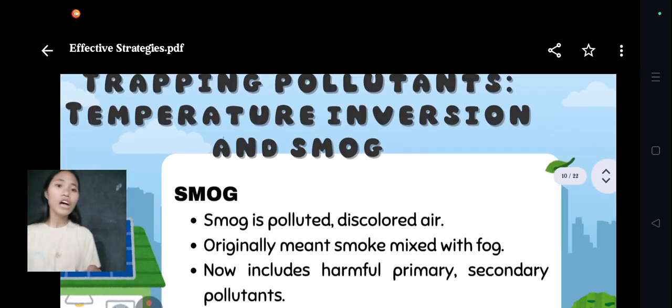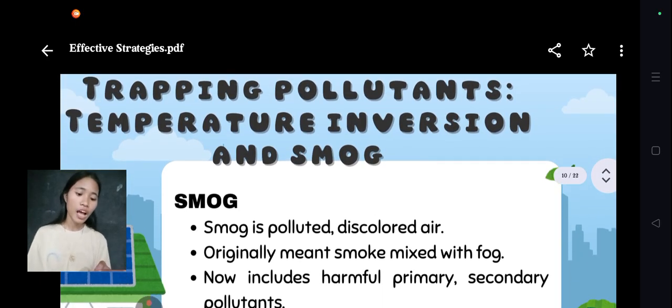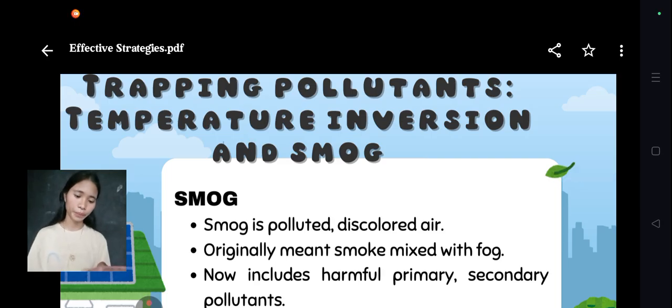Next is trapping pollutants: smog and temperature inversion. So, what is smog? Do you have any idea what smog is? Smog is polluted and discolored air. The word originally described a mix of smoke and fog, but today it includes harmful primary and secondary pollutants. Smog often appears brown, yellow, or gray, and is common in urban and industrial areas where pollution levels are high.